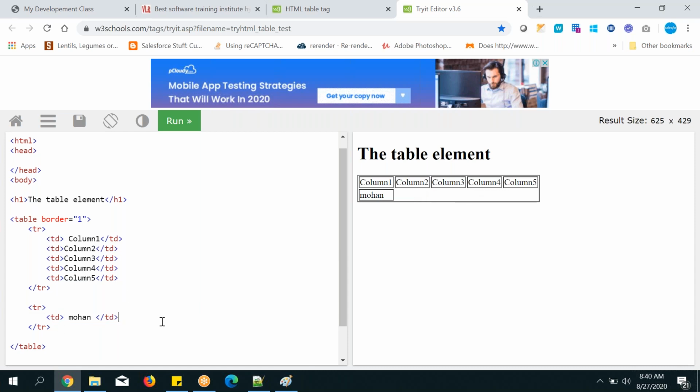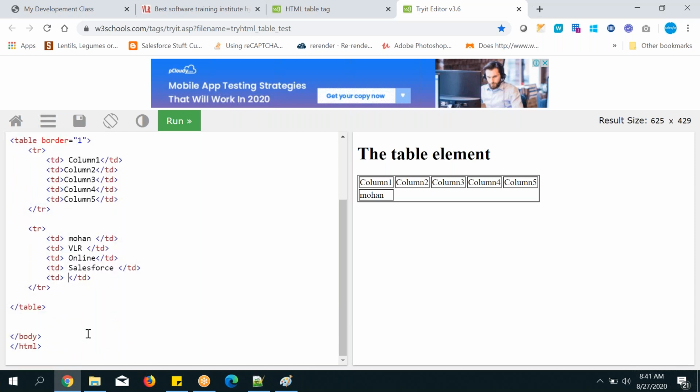Okay, so let's add the other TDs also. Open and close, like that. How many? 3, 4, 5. VLR, online, Salesforce, training. And you can see here Mohan in one column, TD, VLR, another TD, online, another TD, Salesforce, another TD, training, another TD. Okay, column 1, column 2, column 3.